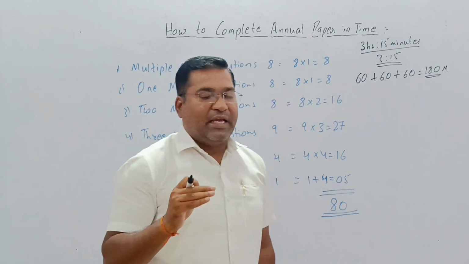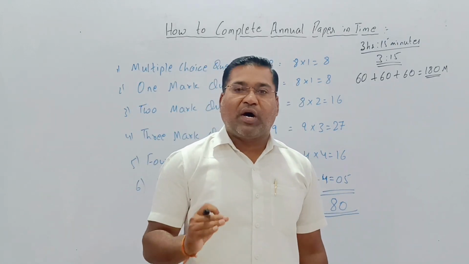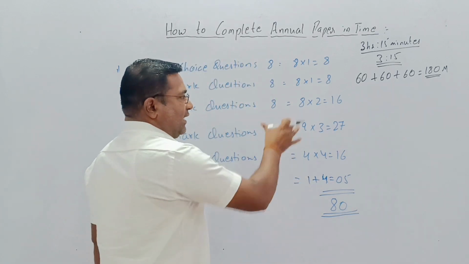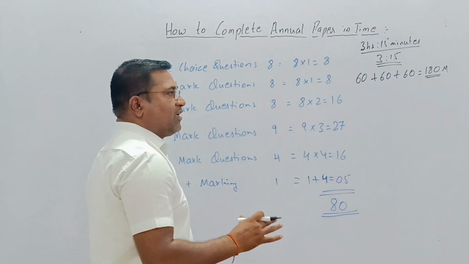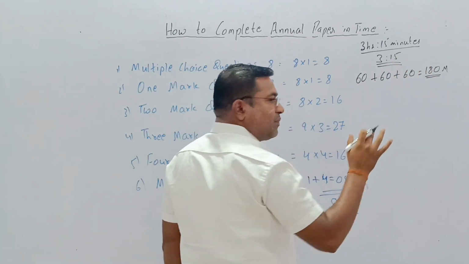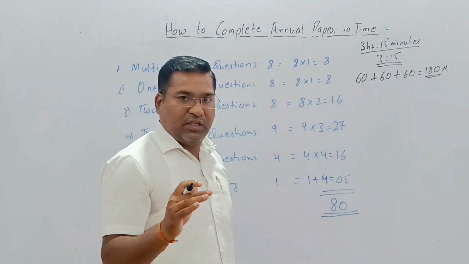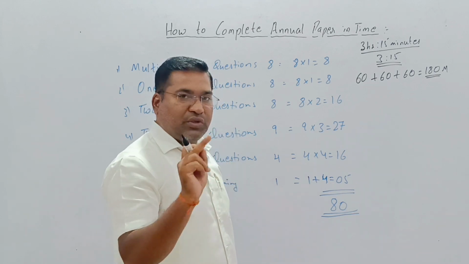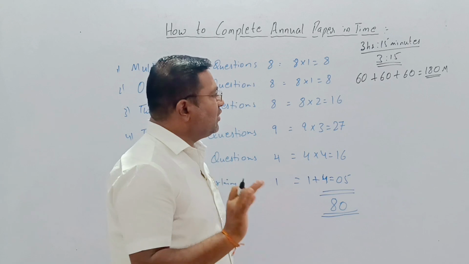180 minutes. In 180 minutes, you are going to complete the paper. Now, according to this pattern, in 180 minutes, 15 minutes is given for what purpose? Reading purpose. So there you can't do anything. So within 3 hours, we have to complete. 1 hour is equal to 60 minutes, so 3 hours is equal to 180.